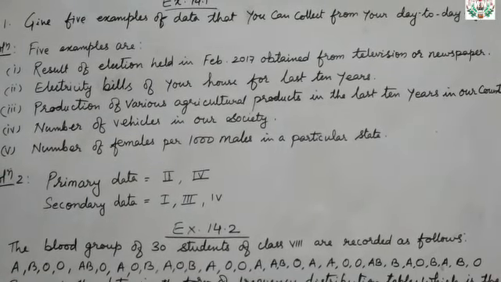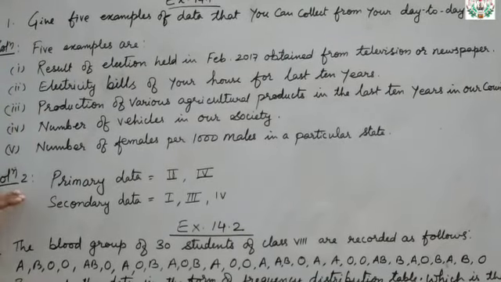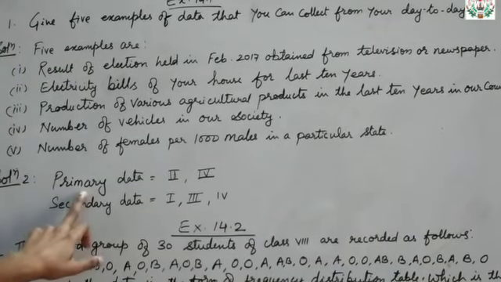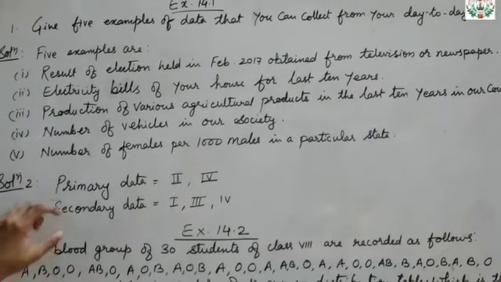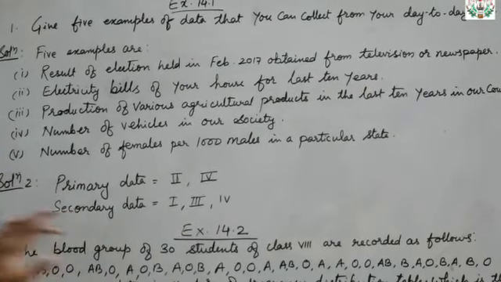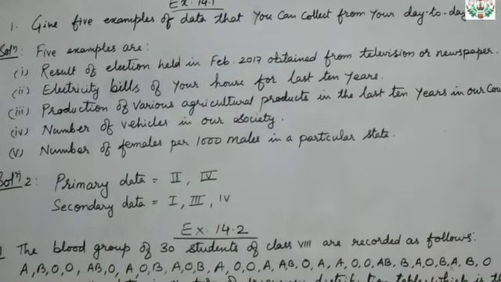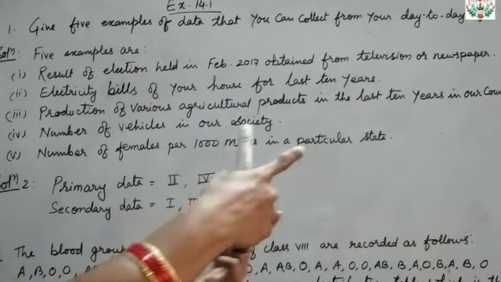Okay, now from this first question, tell me which sentences are our primary data and which sentences are our secondary data. Now see here, result of election held in February 2017. Can you get this data on your own from the election board?